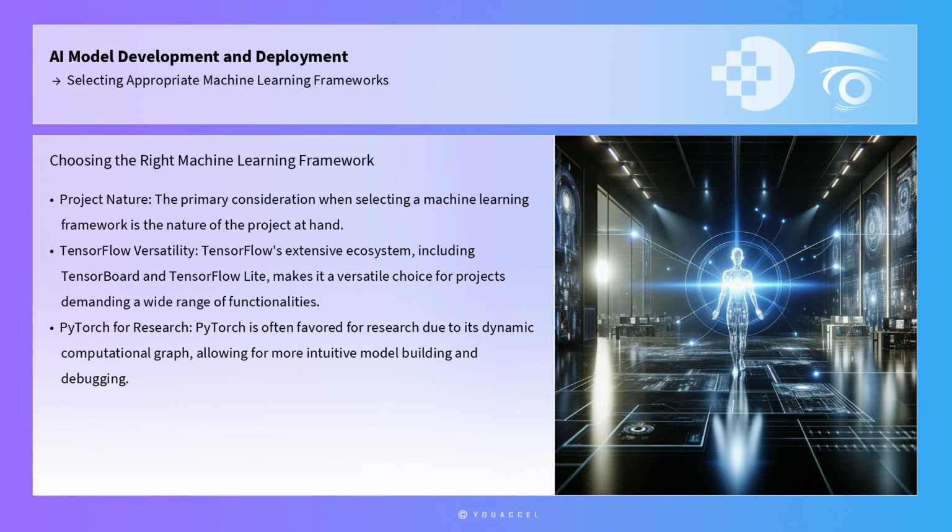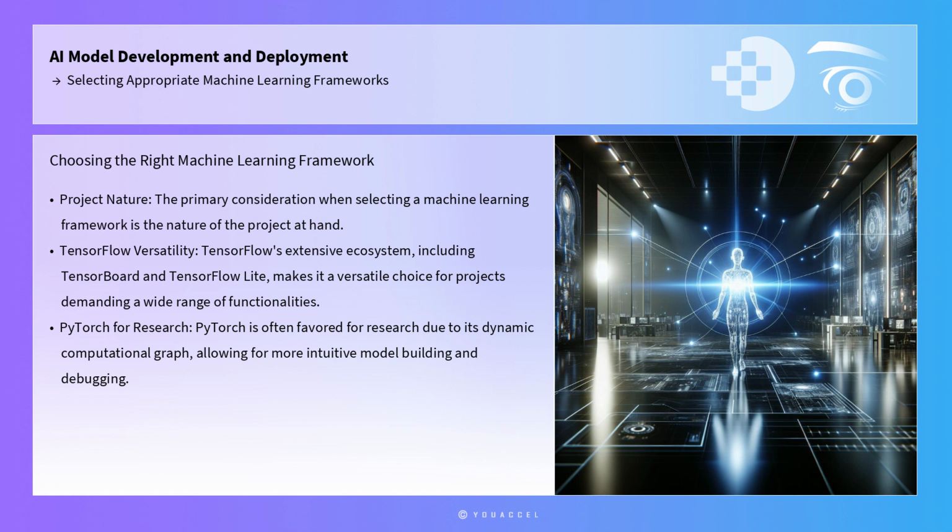The primary consideration when selecting a machine learning framework is the nature of the project at hand. Different frameworks are tailored to handle specific types of tasks. For instance, TensorFlow, developed by Google Brain, is renowned for its flexibility and scalability, making it suitable for both research and production environments. TensorFlow's extensive ecosystem, which includes TensorBoard for visualization and TensorFlow Lite for mobile and embedded devices, makes it a versatile choice for projects that demand a wide range of functionalities.